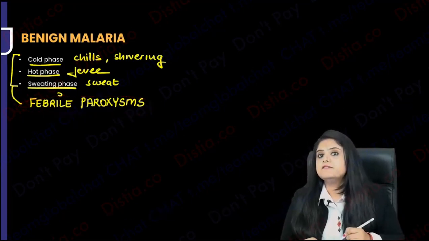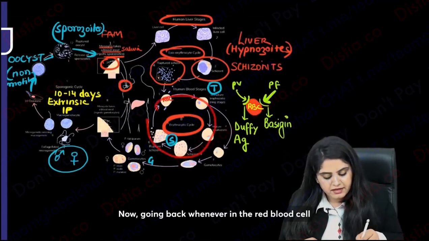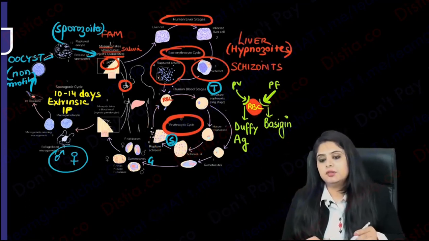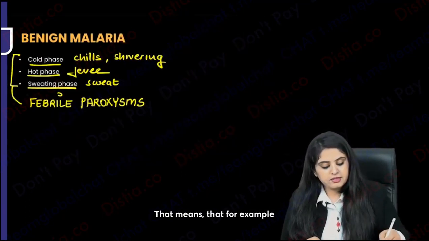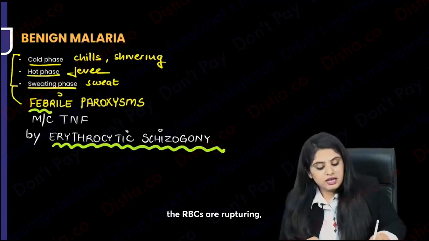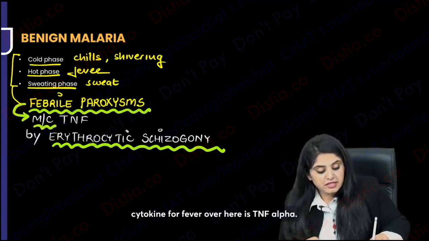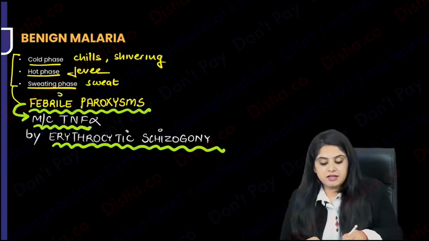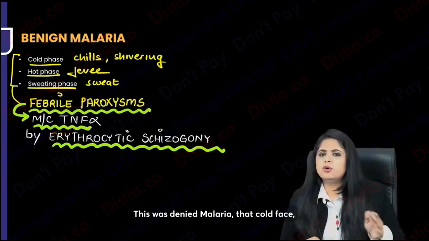But why do they occur? When do they occur? You know when do they occur? Whenever, now going back, whenever in the red blood cell, every time a schizont will burst, jab se water balloon burst hoga, that is when there is going to be fever. So every time that happens, there is going to be fever. That means that, for example, there is erythrocytic schizogony. Every time there is erythrocytic schizogony, the RBCs are rupturing. That is when febrile paroxysms occur, and they ask you the most important cytokine for fever over here is TNF alpha. The most important cytokine for fever, TNF alpha. So remember, fever is because of the RBC wala cycle. This was benign malaria, that cold phase, hot phase, sweating phase.